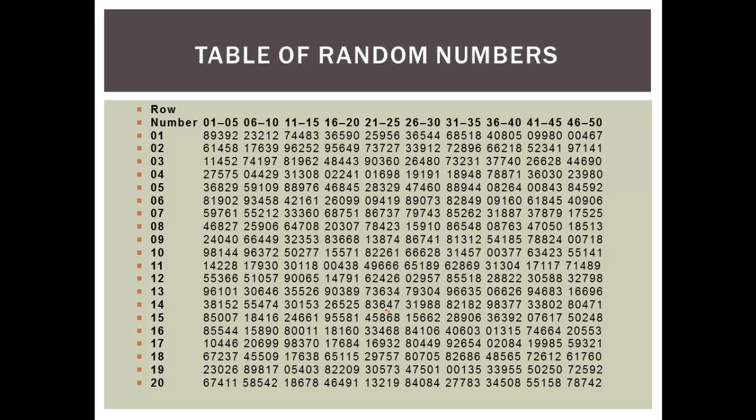So now look at the table of random numbers. It says third row, this is the row, and this is the column. So the third row is this, and the second column is this column right here. Okay, so the third row and second column intersect down here. You see that here? This is where they intersect.